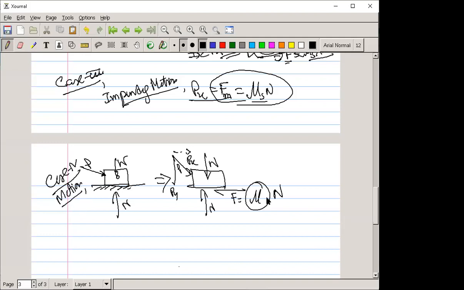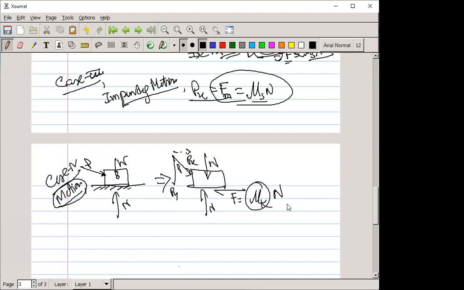In the motion case, can you tell me which type of coefficient of friction is there, static or kinetic? Please tell me which one. Static, sir? No, if it is in motion, always remember it is mu kinetic.